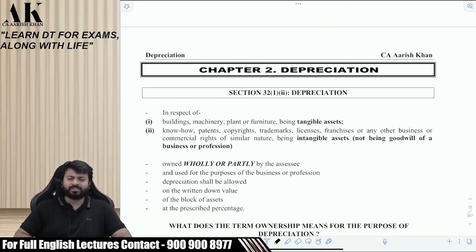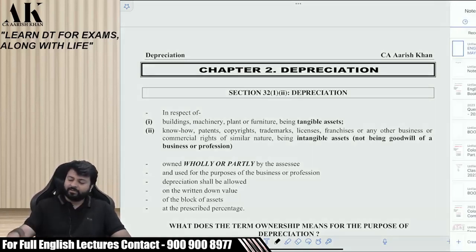Tomorrow is a longer lecture, 7 to 1. Today, tomorrow, the entire lecture will go. Day after tomorrow will also go to learn depreciation. So this weekend is dedicated to depreciation. Shall we start?